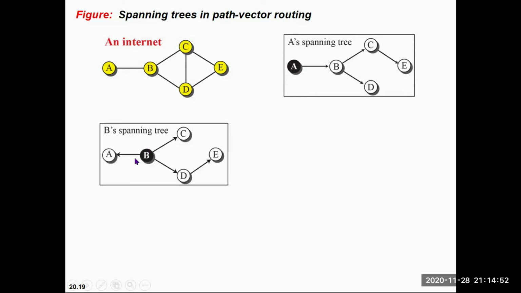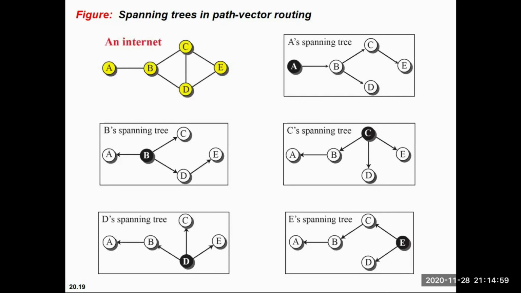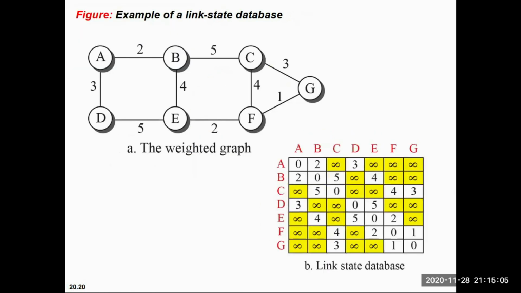If we are considering B, then this will be the architecture of the spanning tree, and likewise for C, D, E. These are the spanning trees, and then we need to calculate the link state database, or LSDB in short.